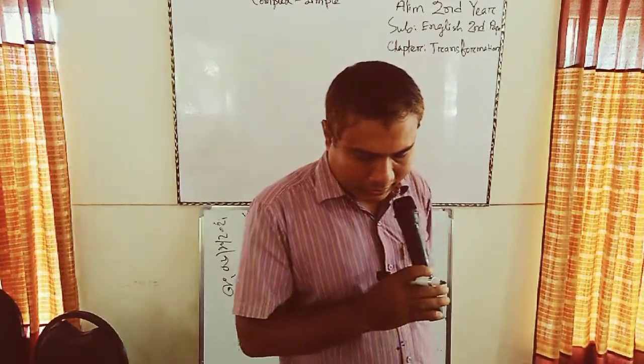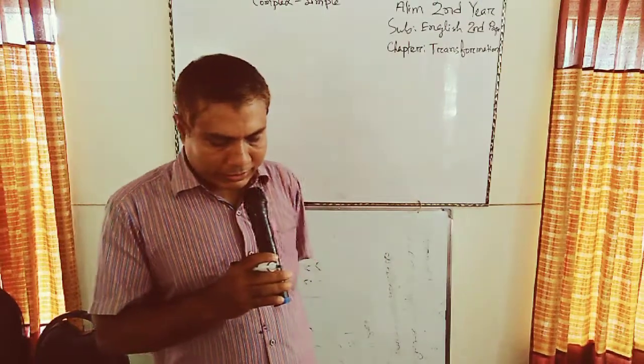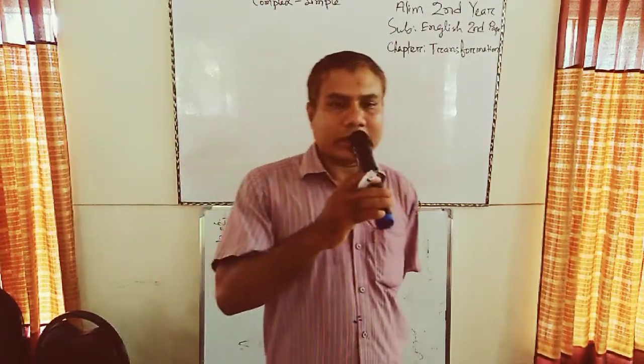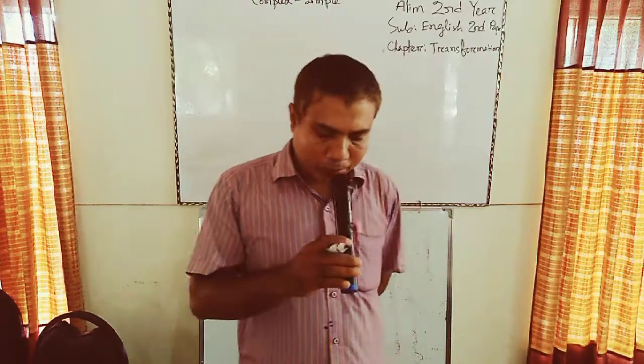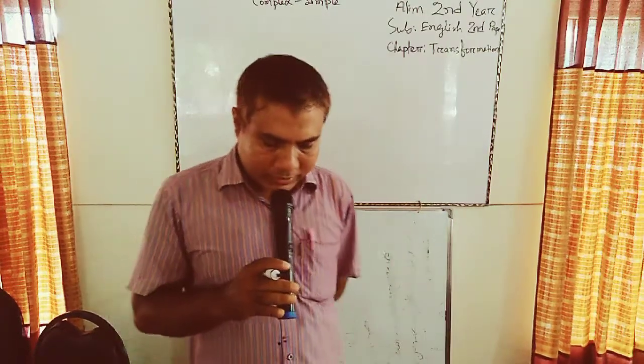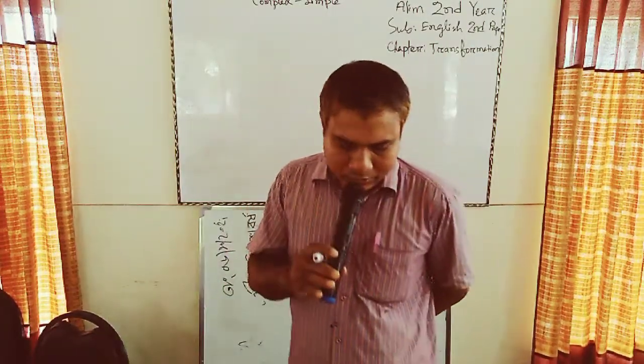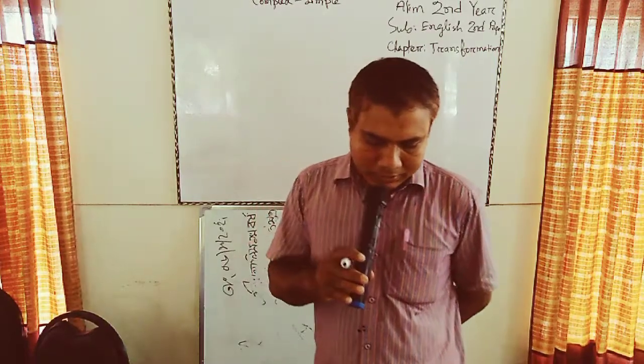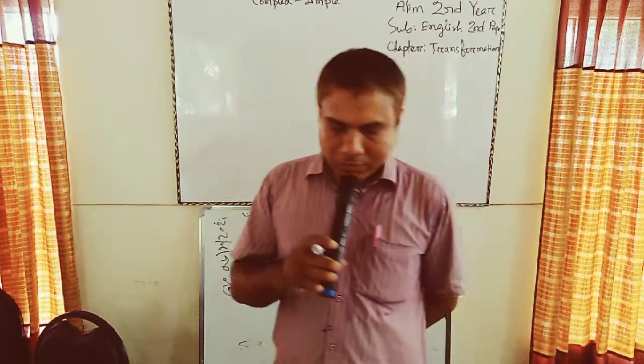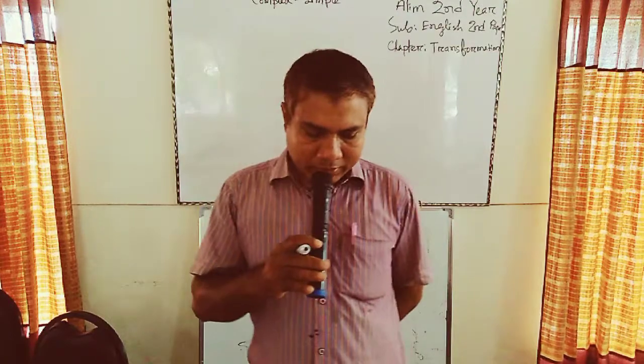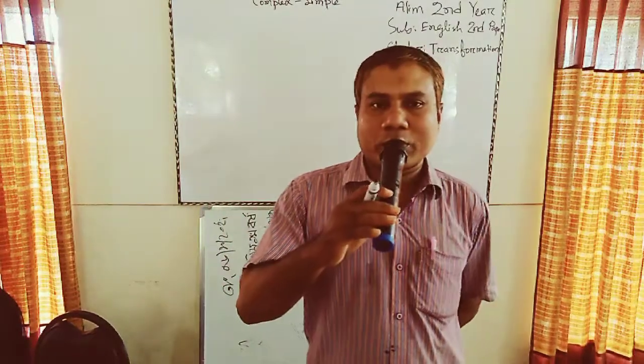Now we are going to see how to change complex to simple. We know that a complex sentence has two or three parts. One part is the principal clause, one part is the subordinate clause.